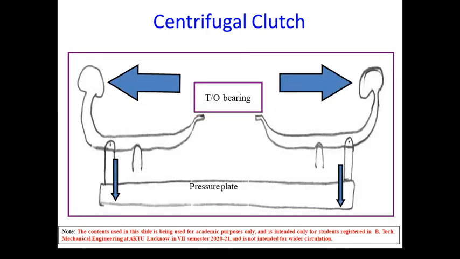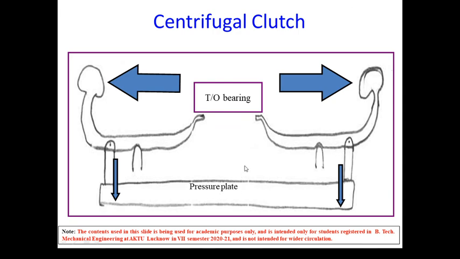You can see from this figure, these are some balls, and these are pivots. Due to the increase in speed, due to centrifugal action, these balls will come out, and due to this action, there is a motion towards this direction that will press the pressure plate.